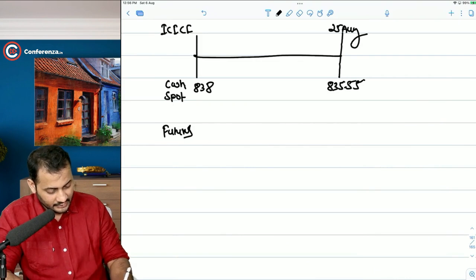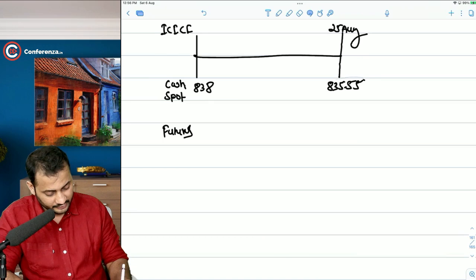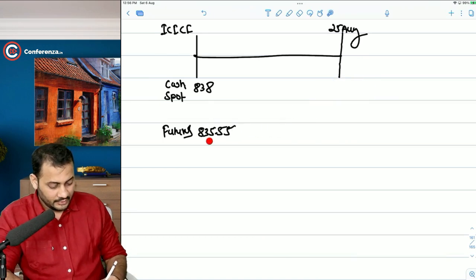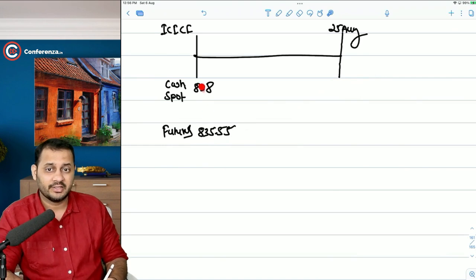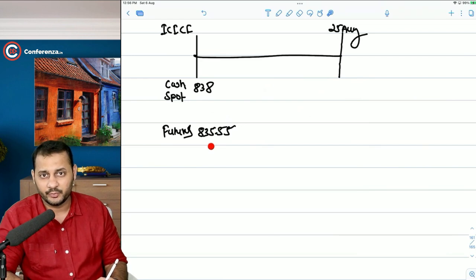What does that mean? It means the market is expecting that in the coming 20 days before 25th August, the price will go down by around 2.5 rupees. They're not expecting it to grow.